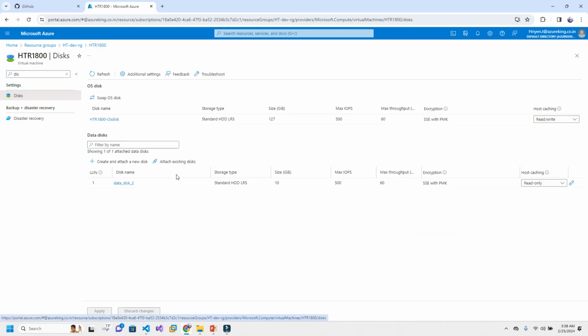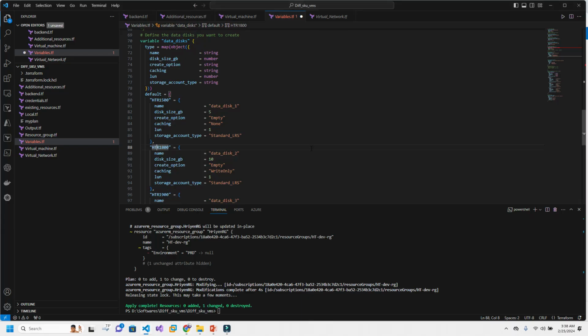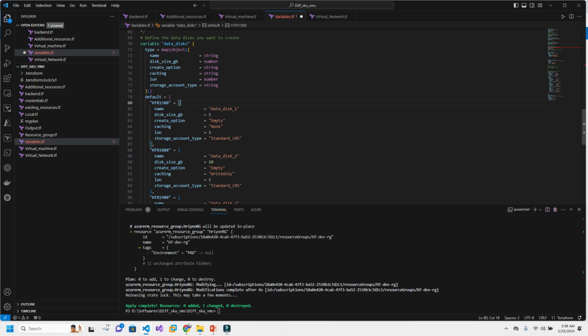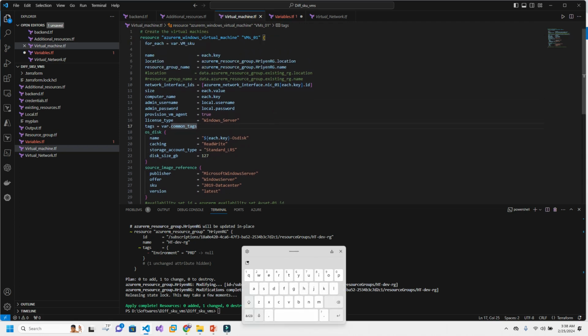And you can check other details as well. You can see data disk 2, and here it will come with the VM name, along with the disk name. And here you see 10 GB and the data disk 2. So like that, you can define n number of variables based on your requirements. If you have a complex requirement where you need to do a lot of changes with your code, instead of that, you define the variable and only change the variable. If you have this kind of scenario, you don't have to change the entire code. You just modify a variable file.